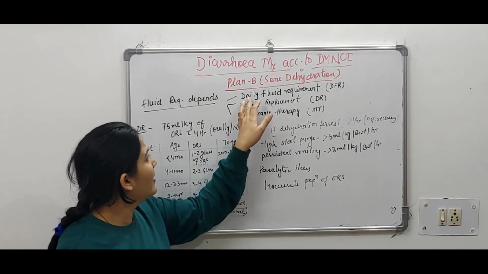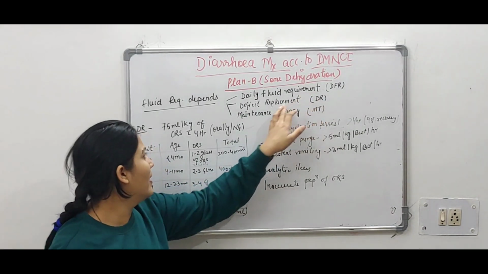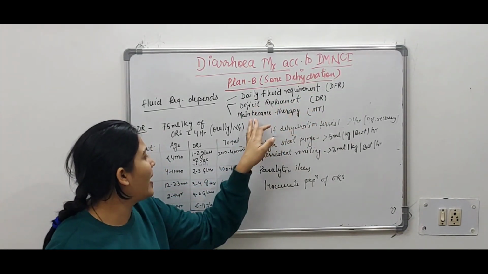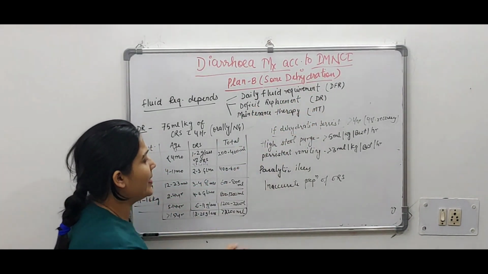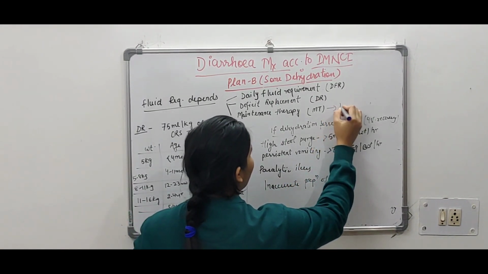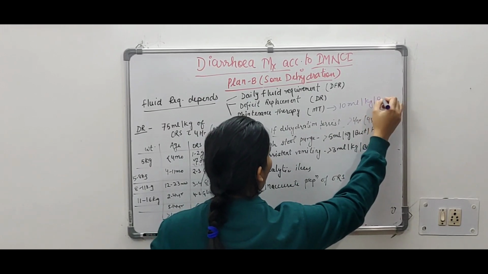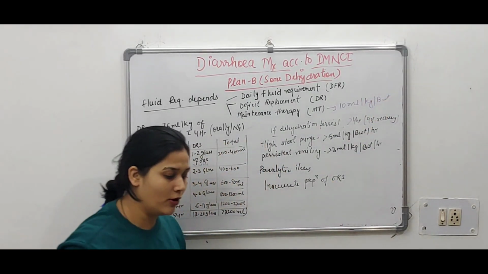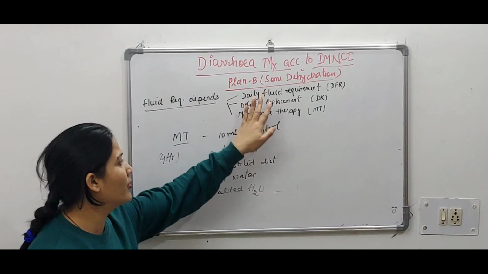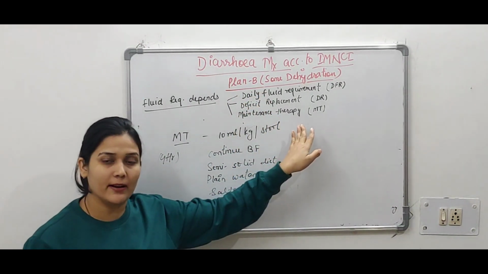Already we discussed daily fluid requirement. Okay, second is deficit replacement, and third we will be discussing maintenance therapy. Maintenance therapy में हम कितना fluid देंगे? 10 ml per kg of body weight fluid we are giving. The third component of plan B for some dehydration is maintenance therapy.